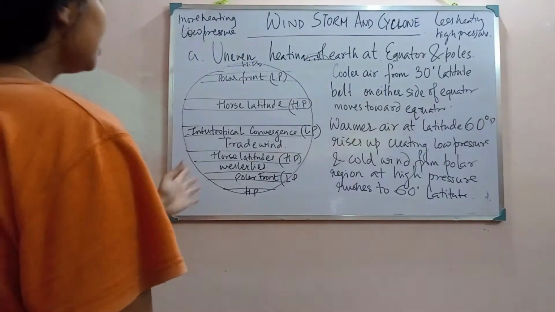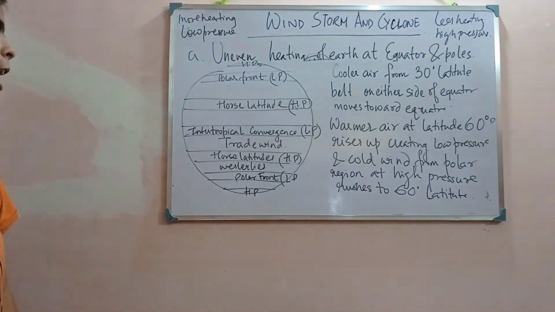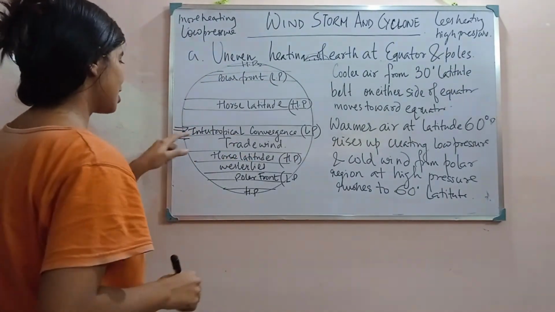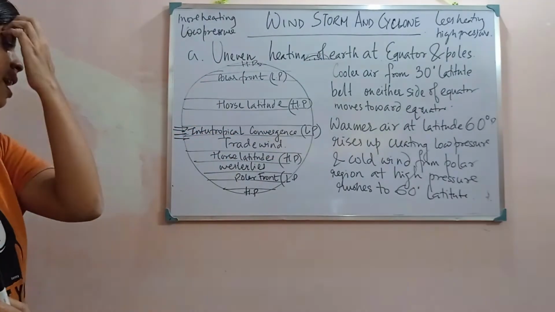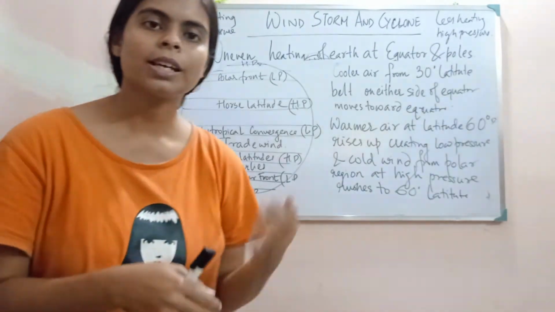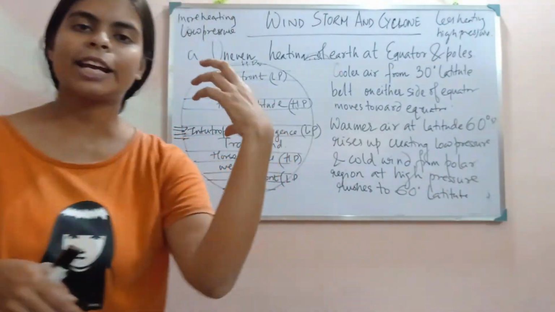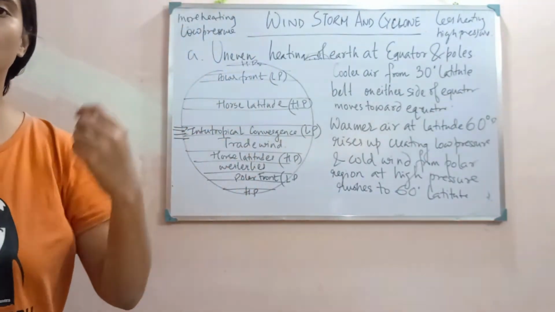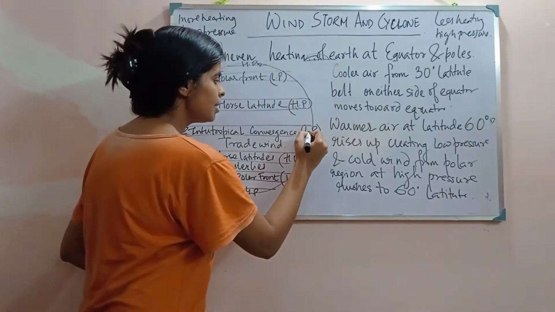To summarize, the tropical areas, the intertropical convergence areas, are getting direct rays, so intense heating is caused. As a result the air will get warmer and rise up, thus creating a low pressure.